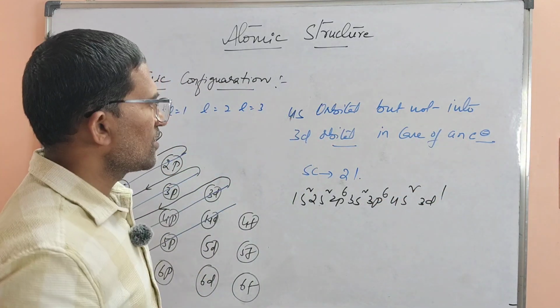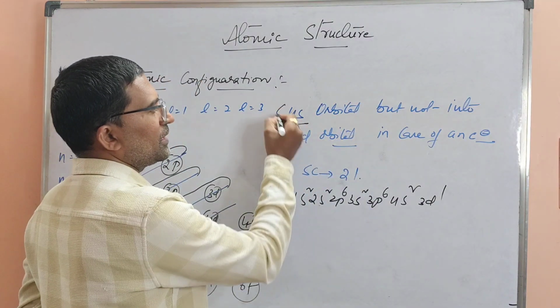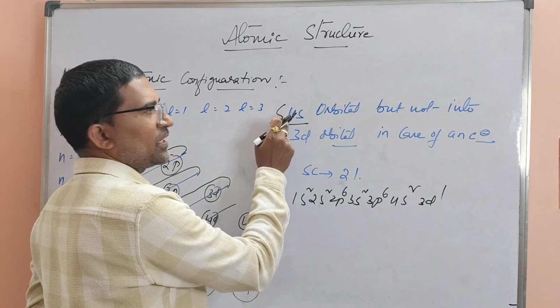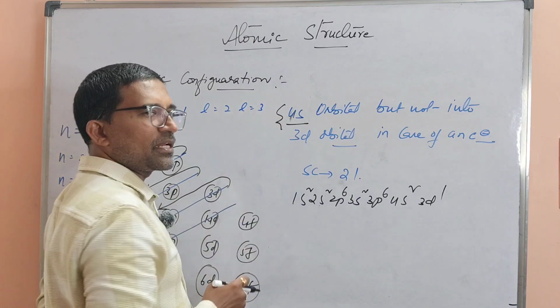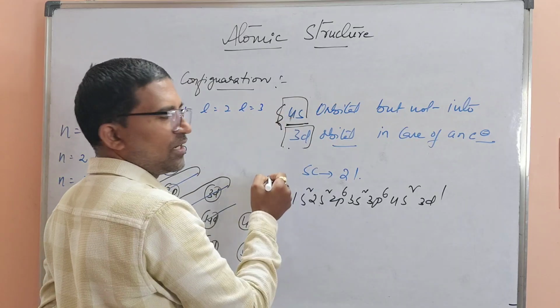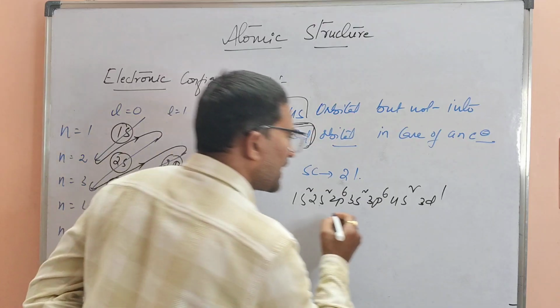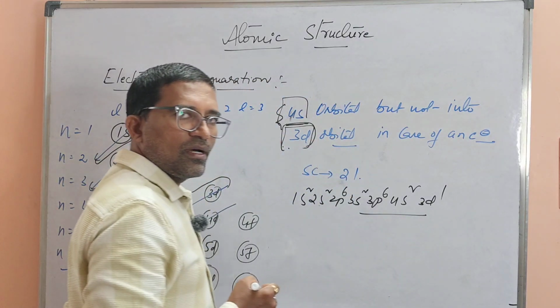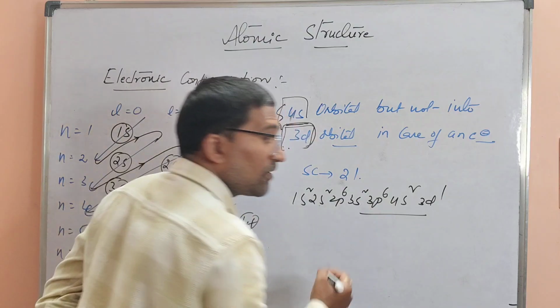Now, sir, why the electron enters into 4s orbital but not 3d? Sir, if you see here, in 4s, 4 is a bigger number, and in 3d we are having 3, a smaller number. Na? Electron is supposed to enter into 3d. Now, why it is entering into 4s? Why not into 3d? You may get one doubt. So for this kind of concepts, we have to consider the n plus L value. n plus L will be considered.